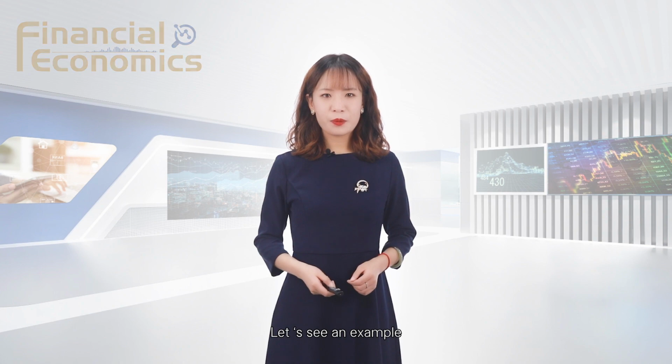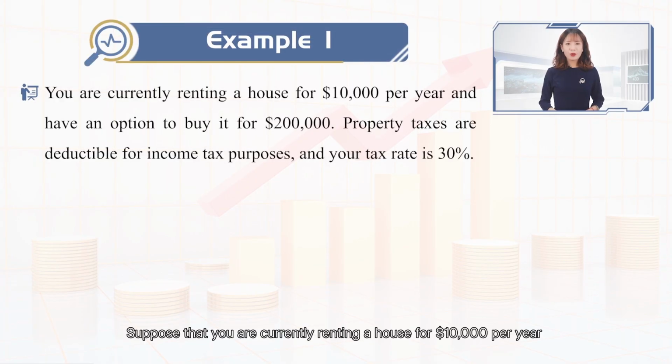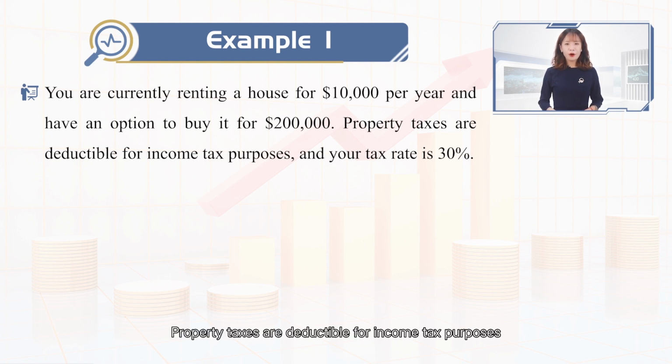Let's see an example. Suppose that you are currently renting a house for $10,000 per year and have an option to buy it for $200,000. Property taxes are deductible for income tax purposes, and your tax rate is 30%.